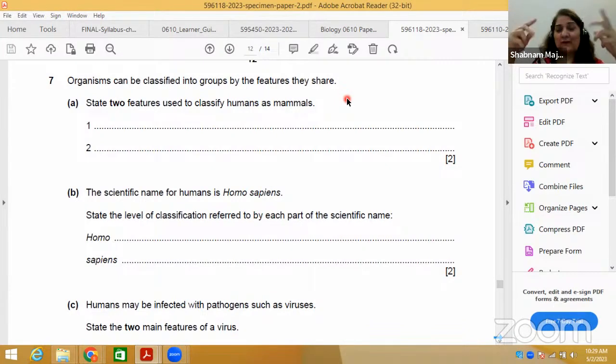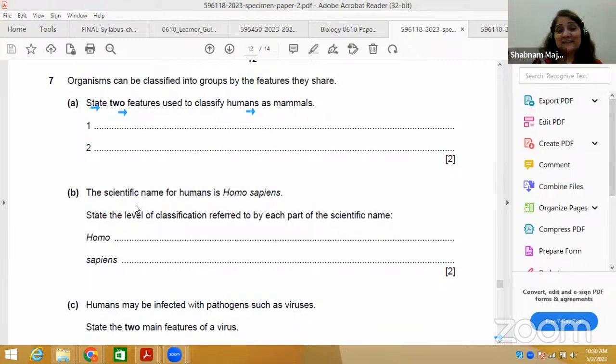If you bring it to your mind, it starts from the kingdoms, like animal kingdom, plant kingdom, then the phylum comes, then class, order, family, then genus and species. So basically here it says, state 2 features used to classify humans as mammals. First underline 'state 2 features' and 'classify humans as mammals'. So bring to your mind mammals as animals, and you can write the features of mammals here.